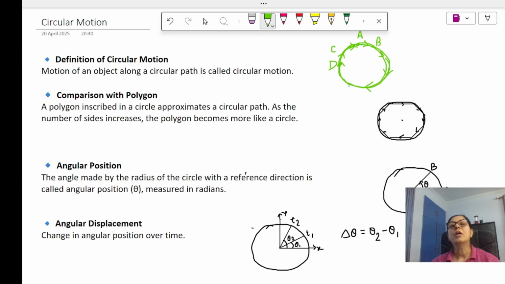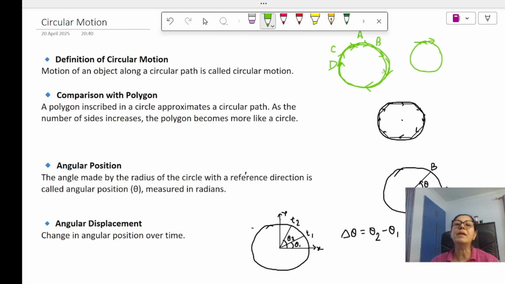No. The thing is that at each and every point of a circle, the direction is different. And how do we find the direction at a point? We just draw a tangent to the point. That will give the direction. So at each and every point in a circular path, the direction is different.